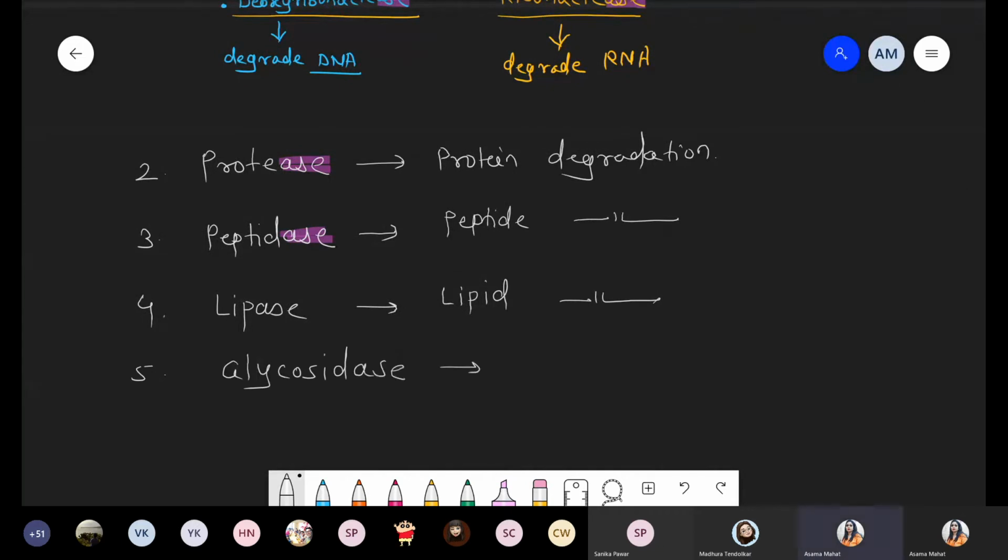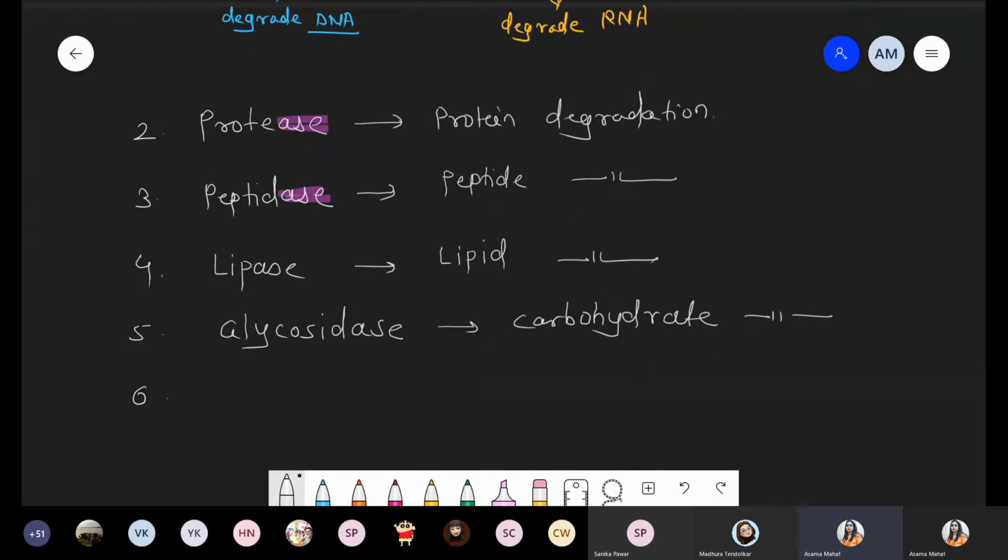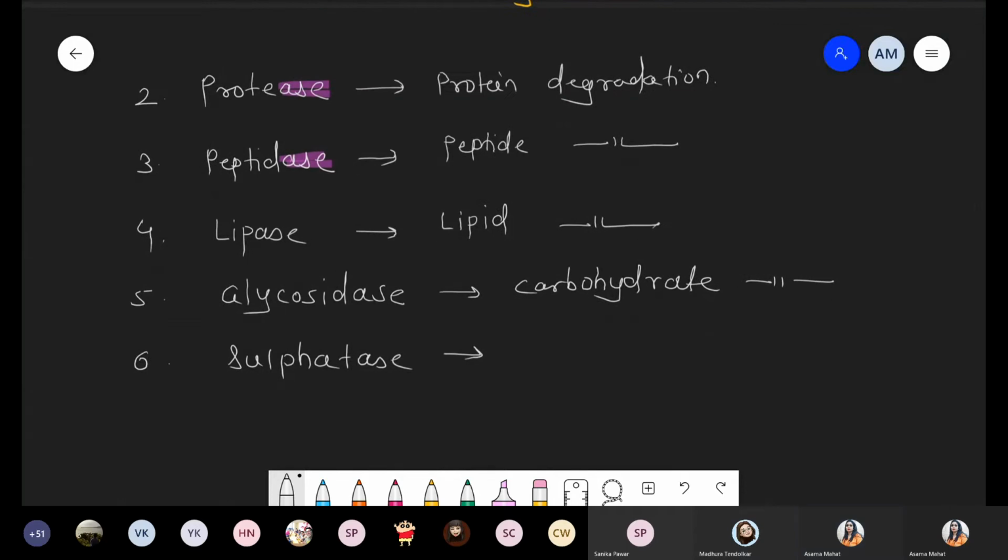Next one, fifth one, that is glycosidase. Glycosidase is responsible for carbohydrate degradation. Glyco, okay? Next one, number 6, sulfatase, and definitely it is responsible for the sulfur group, sulfate compound degradation.